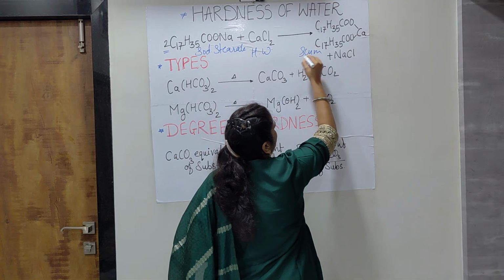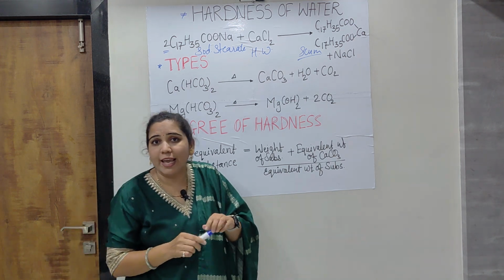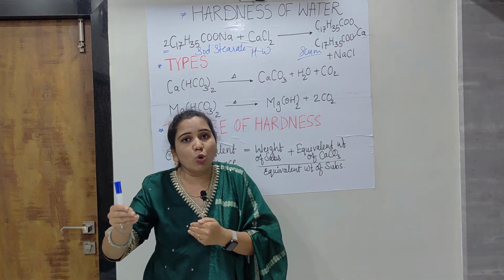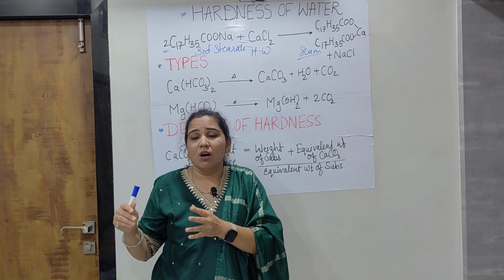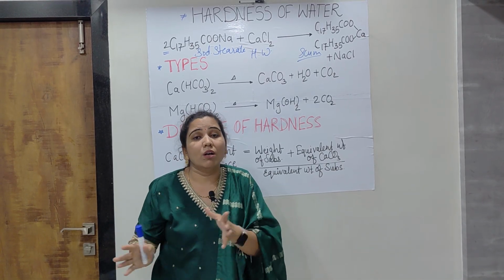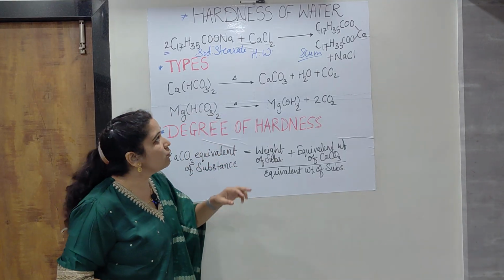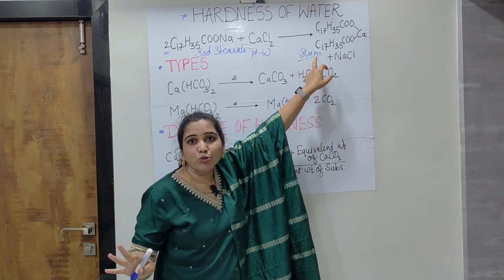This calcium stearate is the white scum, a curd-like precipitate, which is not useful anywhere. Whenever it is used on clothes, it forms rashes or cracks, or grey-colored patches. So this scum is never useful.